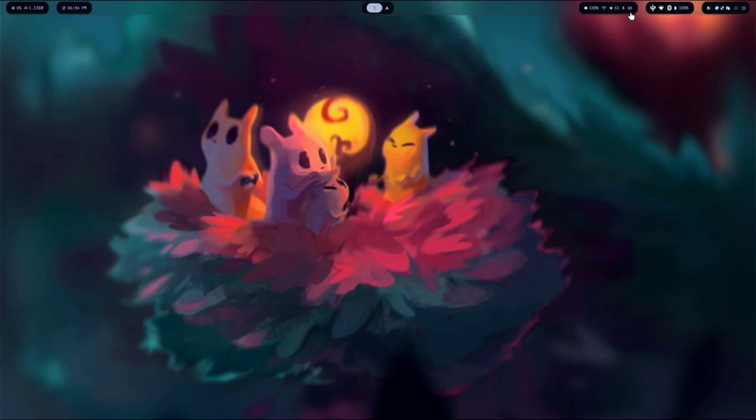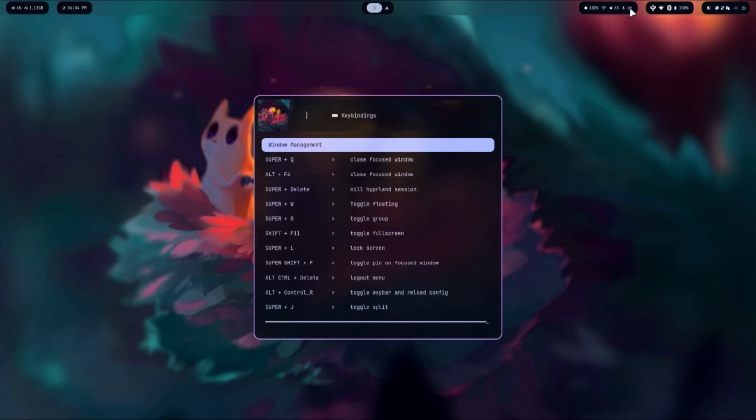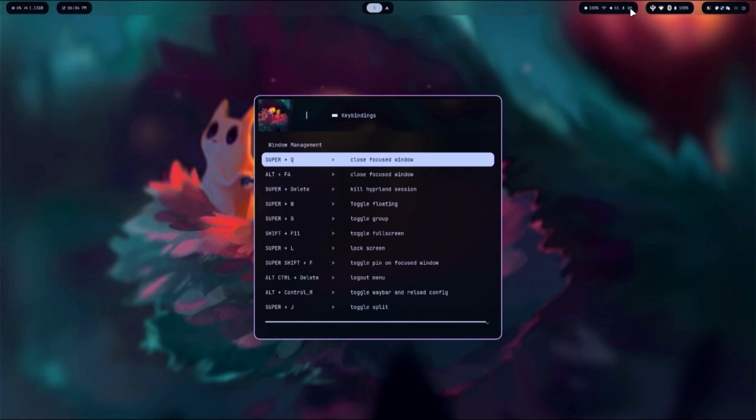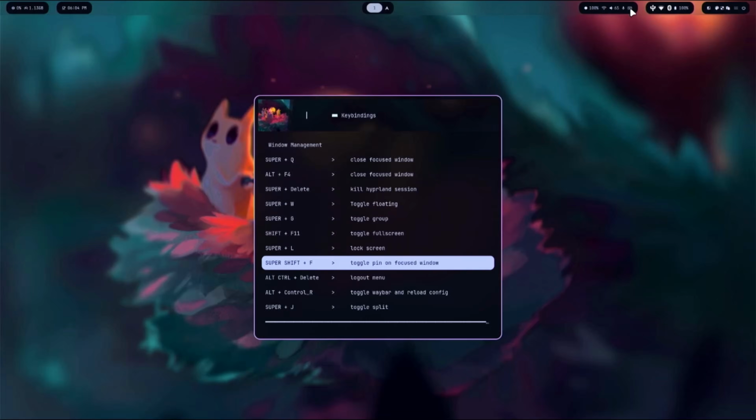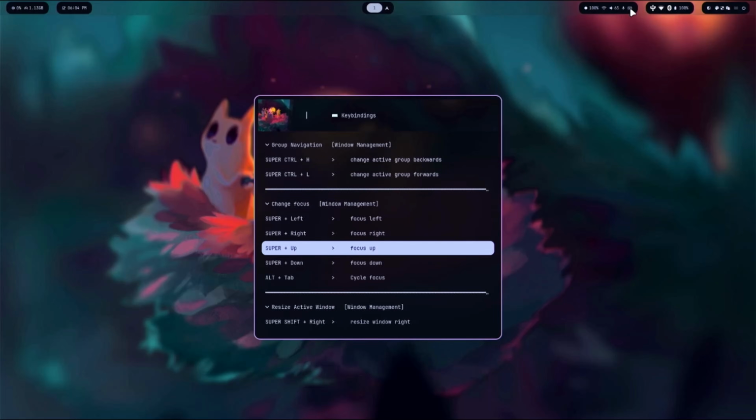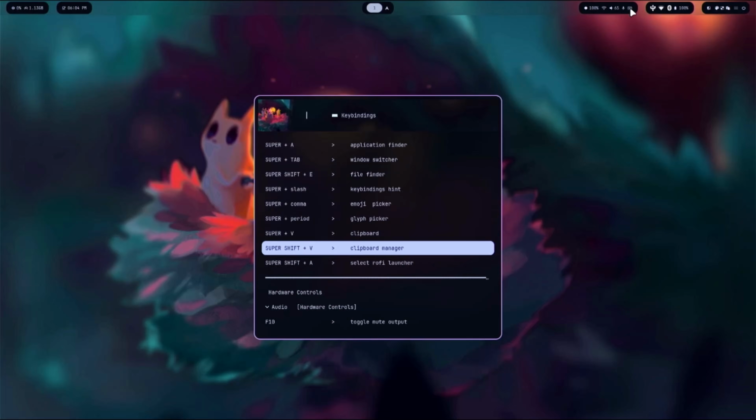Spiffy. Over here, there's an icon for keybinds. And if I click it, I get all of our keybinds. Now, these can be different from other Hyprland setups. Like to close a window, it's super Q. Super delete kills the Hyprland session, and so on and so forth. So you can pull up your keybinds right here, nice and simple, and they're all listed for us.